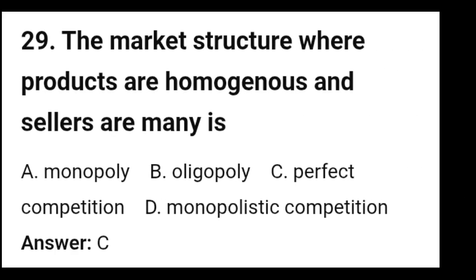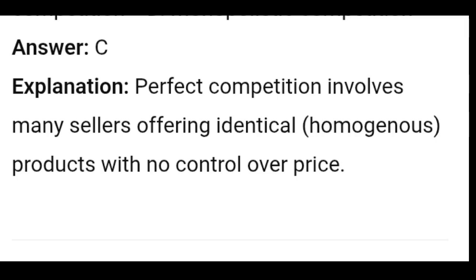29. The market structure where products are homogeneous and sellers are many is A. Monopoly, B. Oligopoly, C. Perfect competition, D. Monopolistic competition. Answer C. Explanation: perfect competition involves many sellers offering identical, homogeneous products with no control over price.